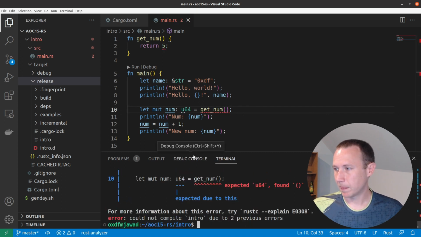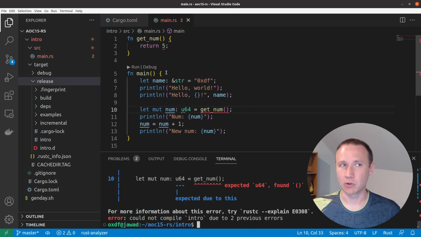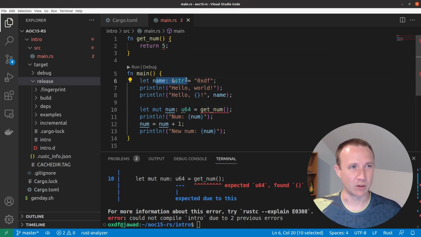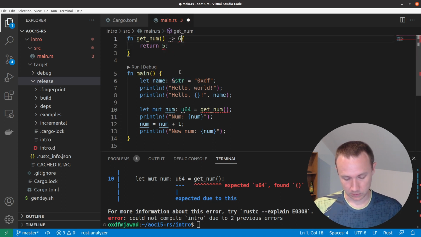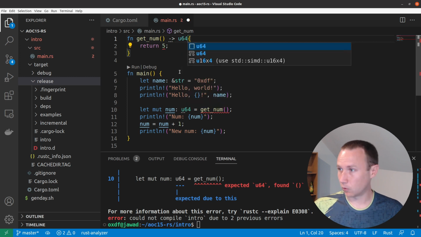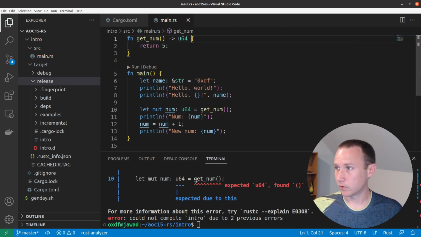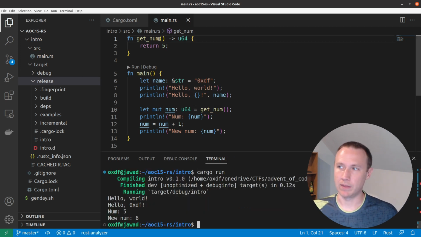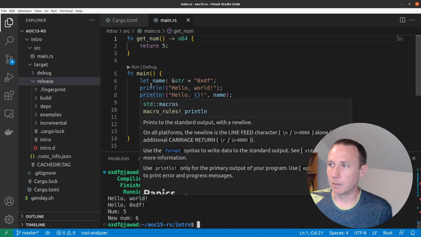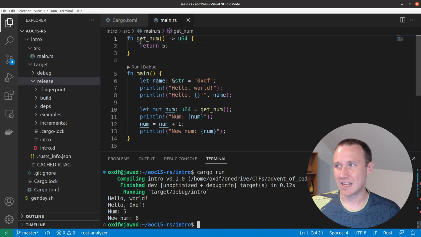Let's try it. Yep. So this is important here because when you create a function, with the variables, I showed you we could type that by saying this is going to be a string. With a function, you're required to. So this is going to return, say a u64, because that's going to match that type down there. So if we save that, and now it runs fine. Now it's happy. We've told it that we're returning a u64. In general, in Rust, you want to use snake case, so all lowercase with underscore separating words for functions. That's just how they like to do things.